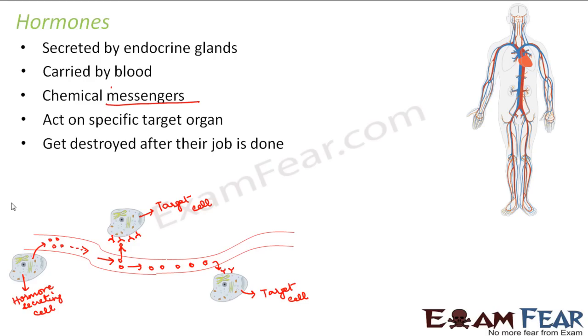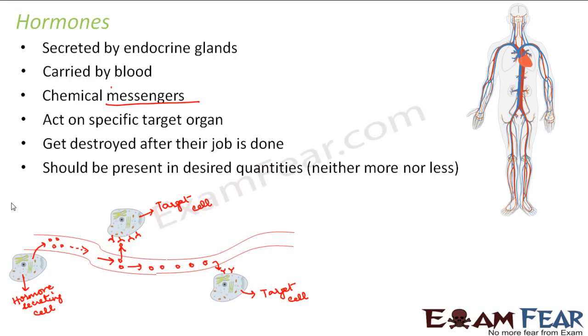So what all information did we gather about hormones? Hormones are chemical substances. They carry information from one part of the body to another. They are secreted by endocrine glands. They are carried by blood. They act only on specific target organs. They get destroyed after their job is done. They should be present in desired quantities, neither more nor less. Now the hormones which are secreted by the glands, if too much of hormone is present, that is also harmful to the body. If very less hormone is present, that is again harmful to the body.